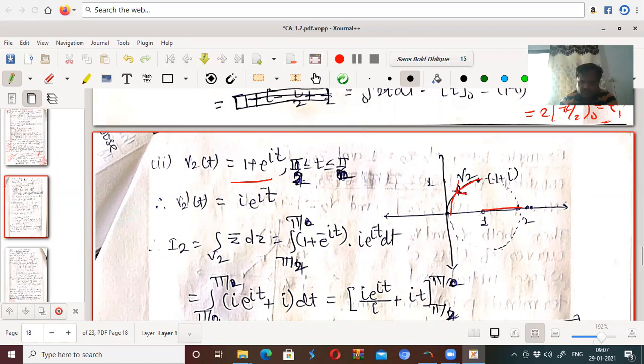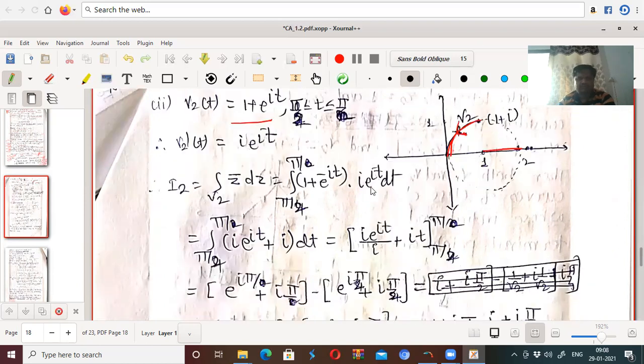Okay, so now for this, what is your angle? Because it is intersecting here, the angle is pi by 2 to pi. So gamma 2(t) is 1 plus e to the power it, where t lies between pi by 2 and pi.